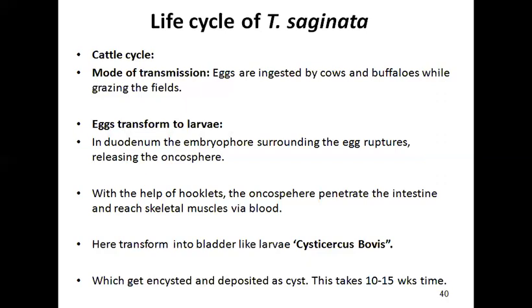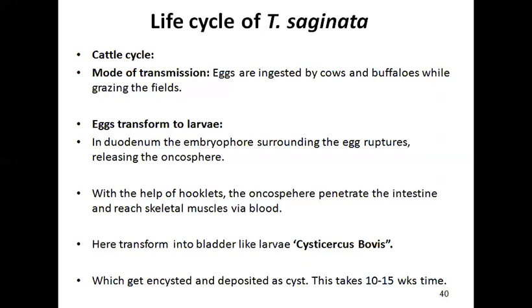The embryophore surrounding the egg ruptures, releasing the oncosphere. With the help of hooklets, the oncosphere penetrates the intestine, reaches the skeletal muscle, and transforms into a bladder-like larva, cysticercus bovis, which gets encysted and deposited as a cyst in the muscles, taking 10 to 15 weeks.